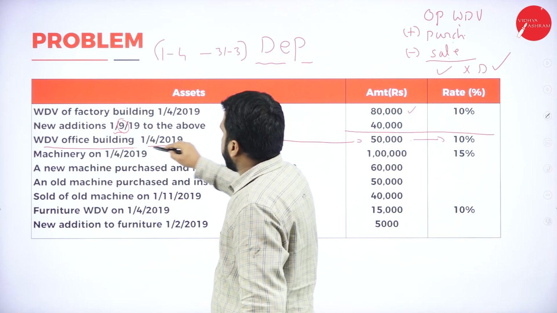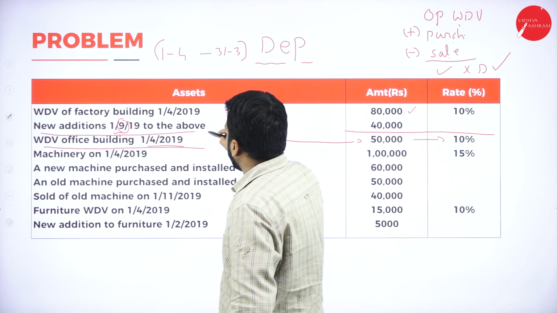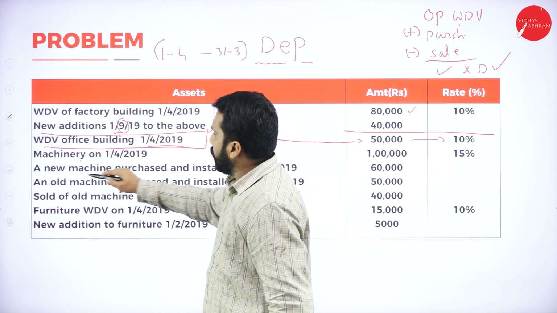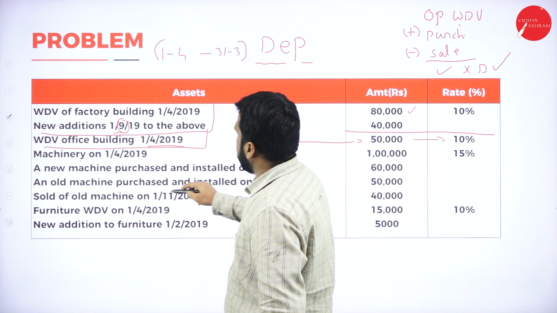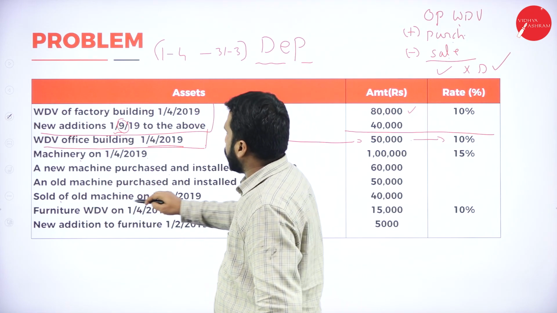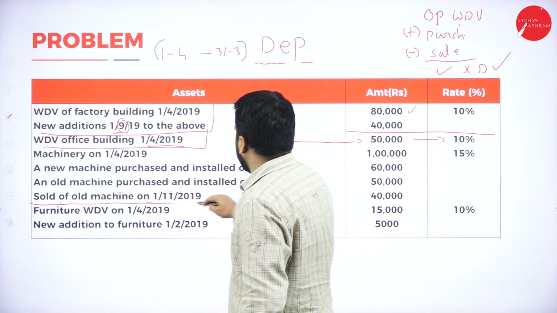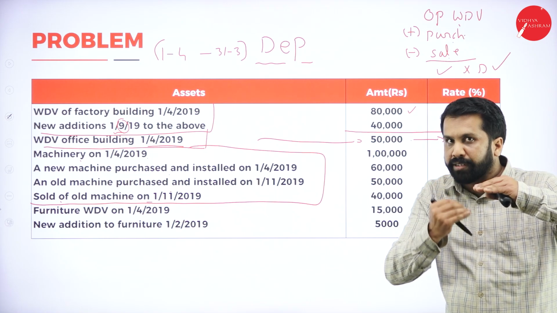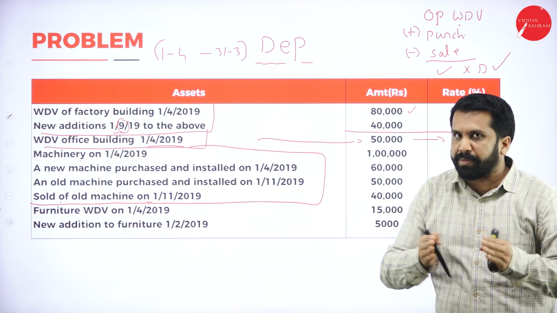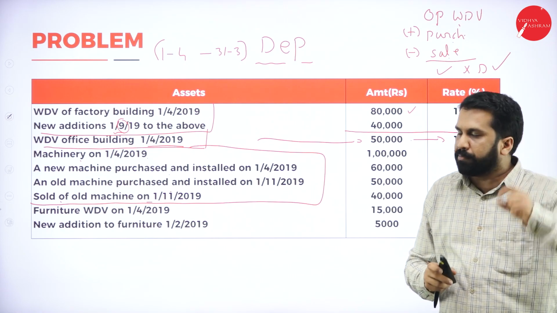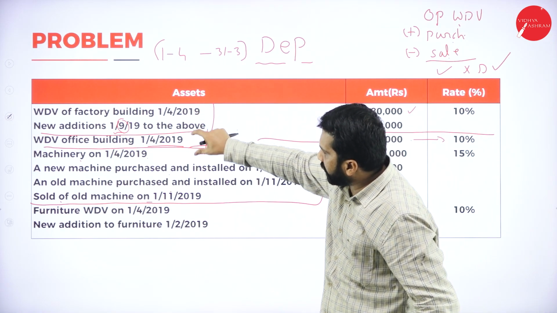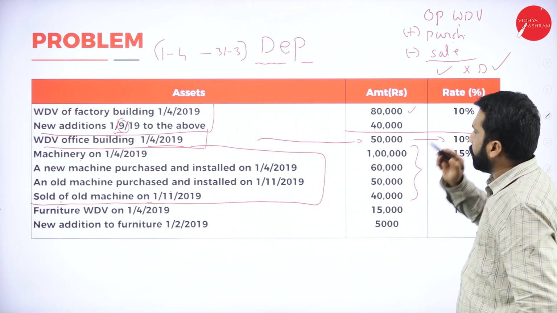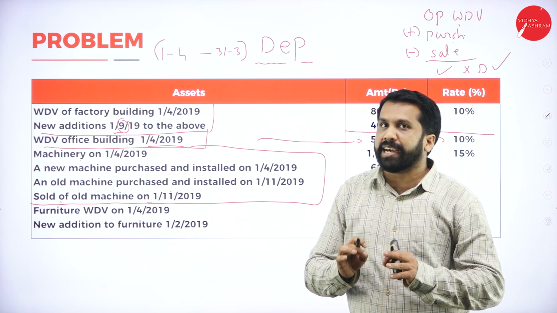Machinery, they have given information. These two are one information. And machinery on 1/4/2019: new machinery purchased and old machinery purchased and installed, sold off old machinery. Up to this one calculation. Hope you are clear. You have to bifurcate. In the examination, they will not mess up. They will give you separate columns, separate column wise, they will give you all the information so that there won't be any confusions.